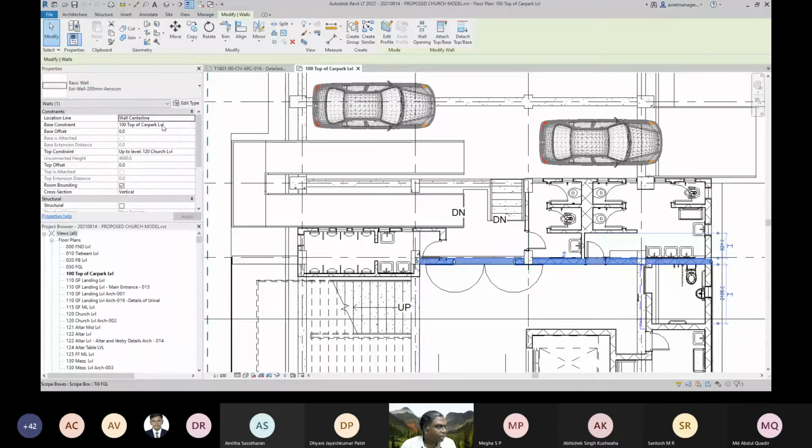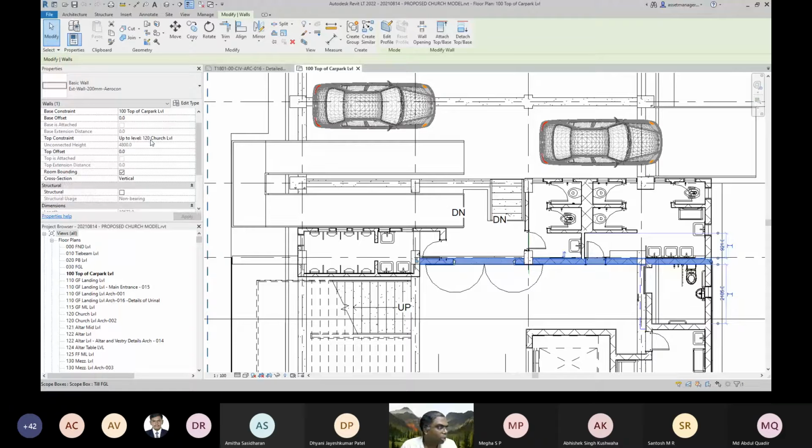When we get this wall, you see that a lot of information is coming, like what the top level is, because all the levels have been given in Revit, and what height it is going to. Just imagine, today we are all talking about 3D printing. Those of you who attended the orientation recently would have heard the dean talk about bringing in 3D printing.